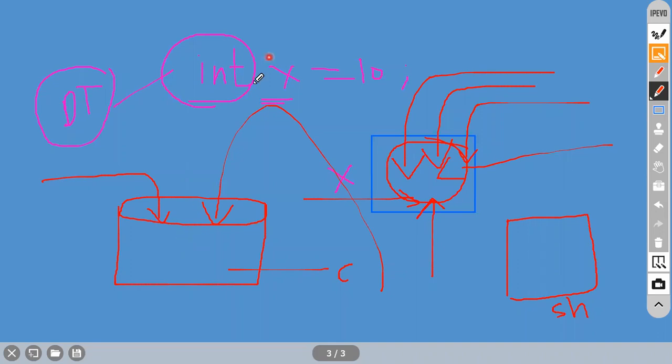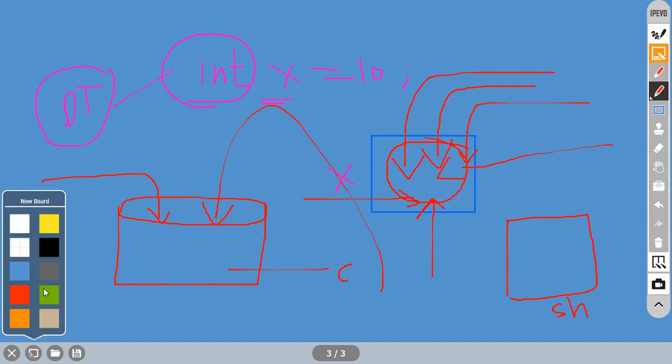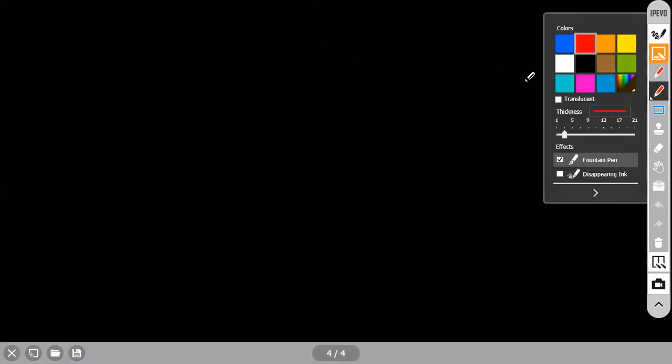Clear? Anybody have doubts? Let me know, guys. Anyone have doubts about this data type? Please, you can use the chat.